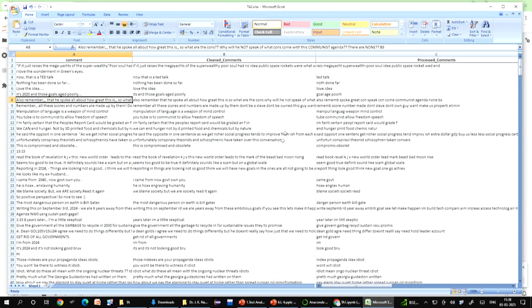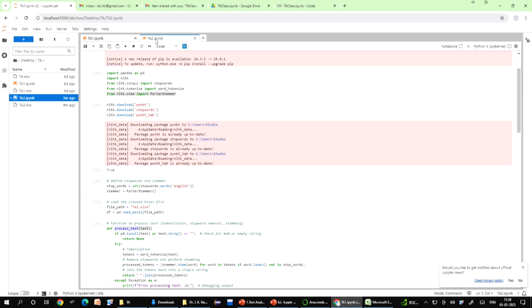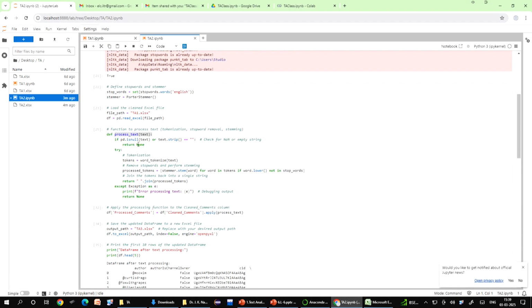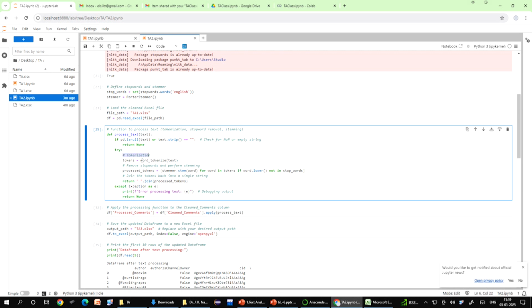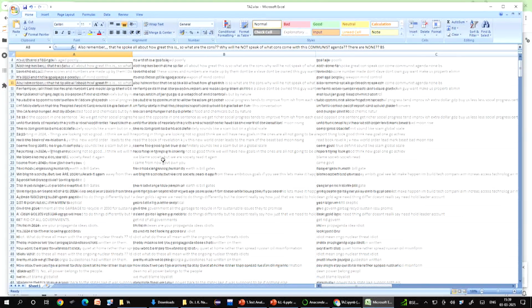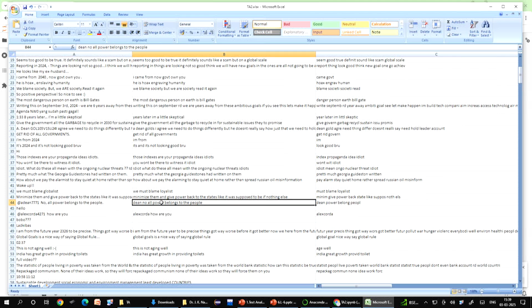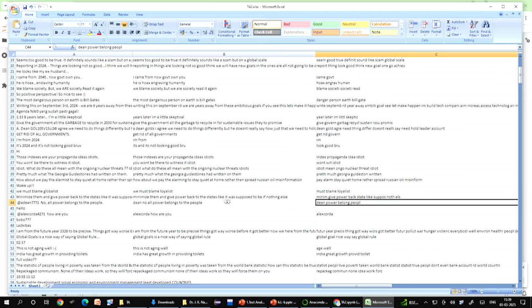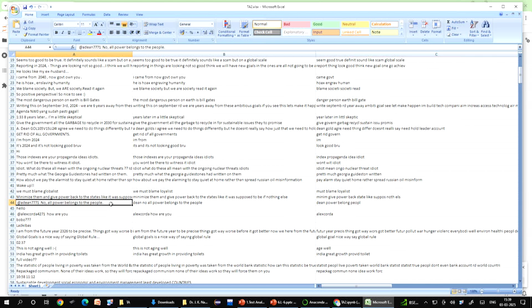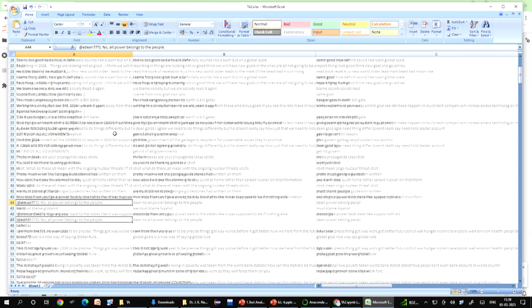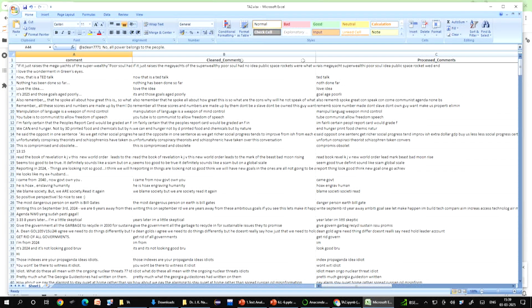Now if you go back to TA2, you see the improvement of TA2 over TA1 is that we tokenized the words, right, and we removed the stop words and performed stemming, and again we made it a single string, right. So this is the improvement over TA1. So column A is the raw data, column B is the cleaned data which we did in the first stage, and then we went to the final one which is the pre-processed comments. Now you can see, which is column C, right. If we go to the top, as it is written over it, you see comment, clean comments and processed comments.